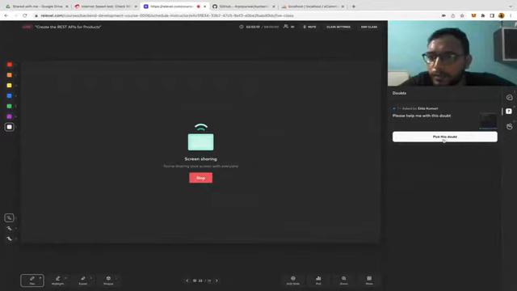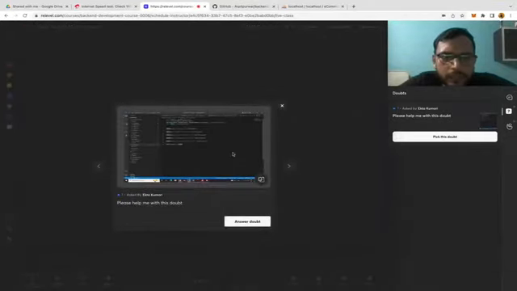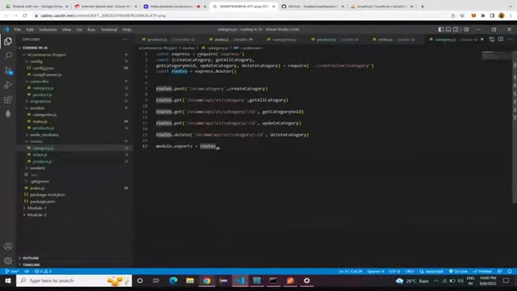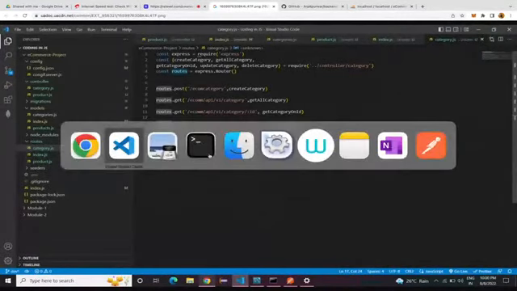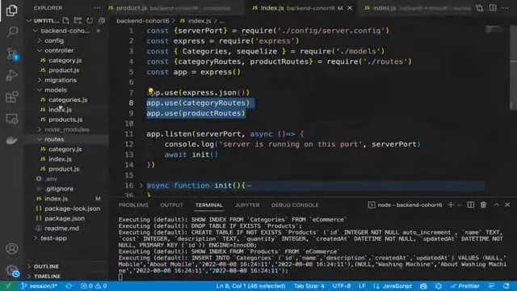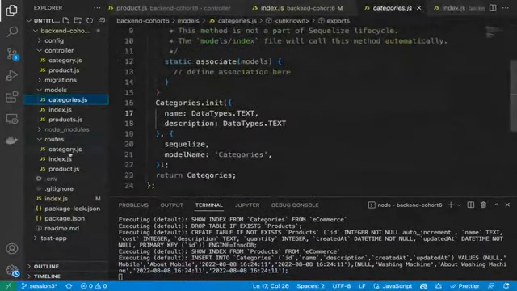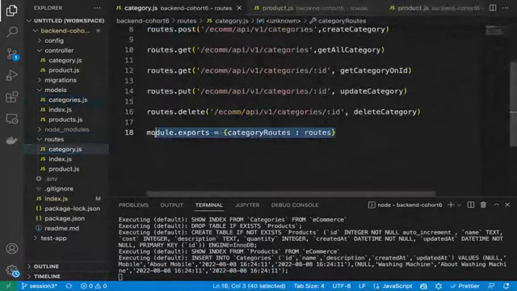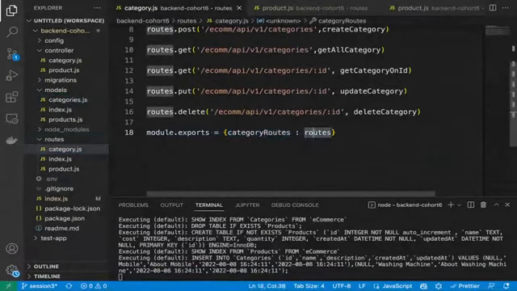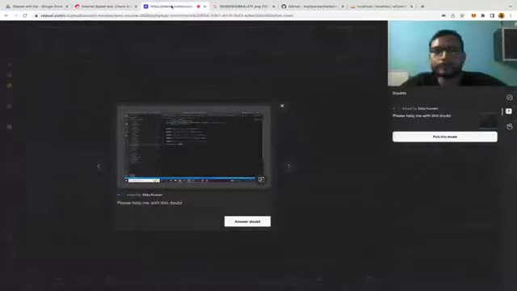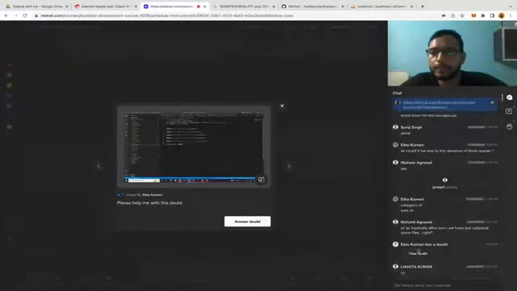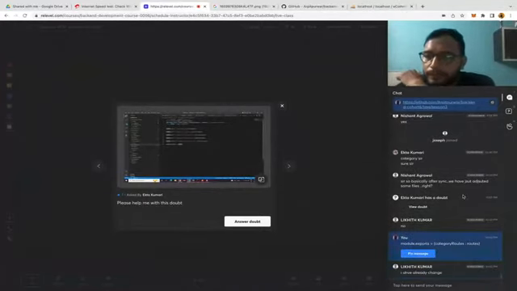Okay, let's see. Now Ekta has shared. See, this is the error, right? Module.exports equals routes. Why is this there? I told you to change this line. You guys are not seeing my code, right? See what I did here in the routes category.js. Can you see this? Module.exports category routes. I'm not exporting routes directly from here. That's the error I think everyone is making. Let me paste it. Guys, we are not exporting the routes directly now.